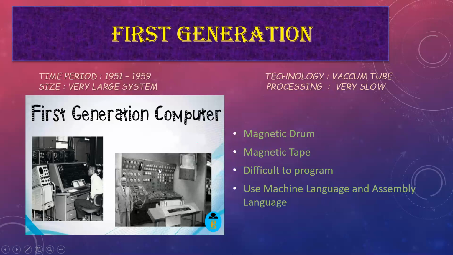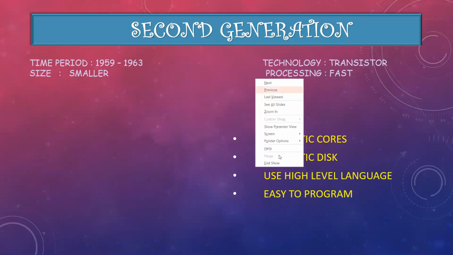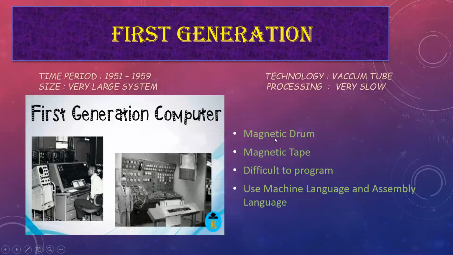Now what are the features of first generation computers? The feature of first generation computers is magnetic drum. Now what is magnetic drum or magnetic tape? I told you in the previous video about storage devices like CD, DVD, right? Why are we using these storage devices?